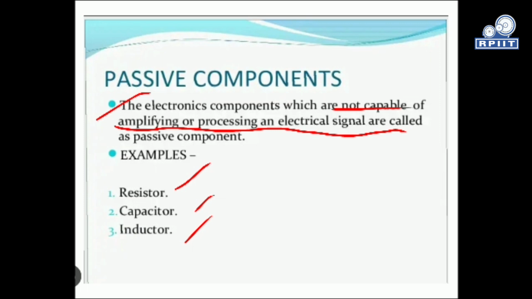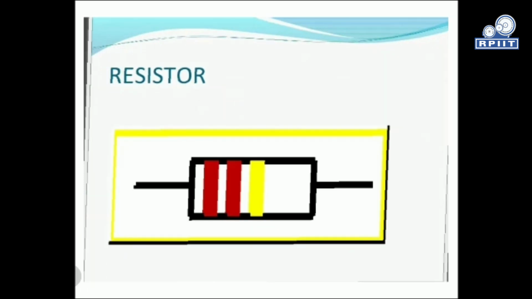So one by one we discuss all these components. First of all, the resistor. A resistor is nothing but a device which produces resistance in the path of current. So in a resistor the conduction will be zero sometimes, and it will restrict the flow of current as well.